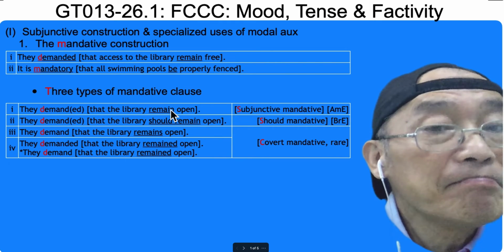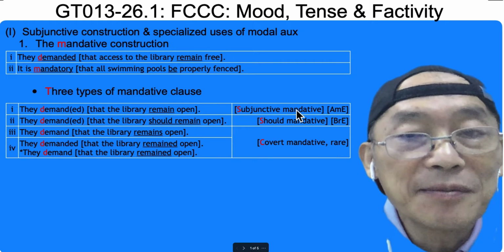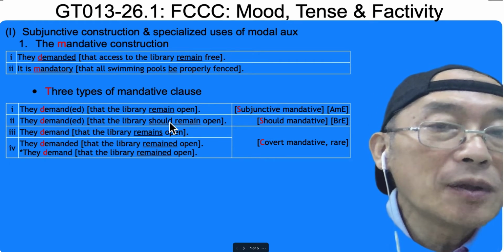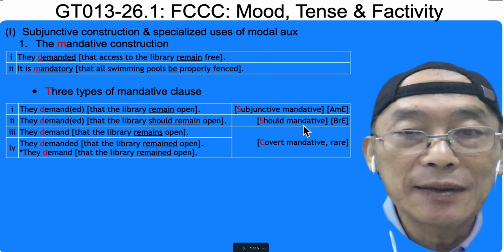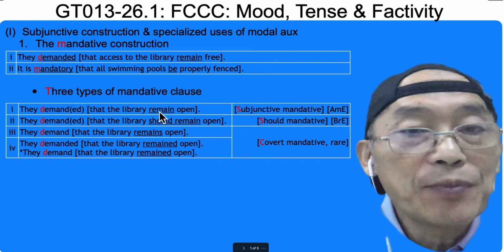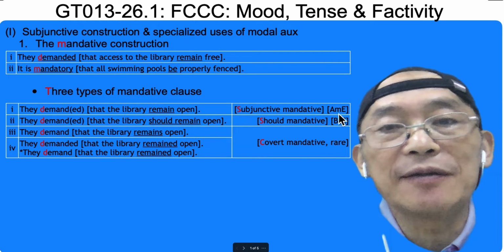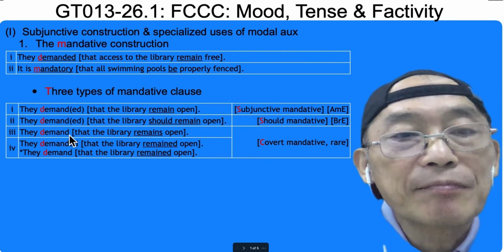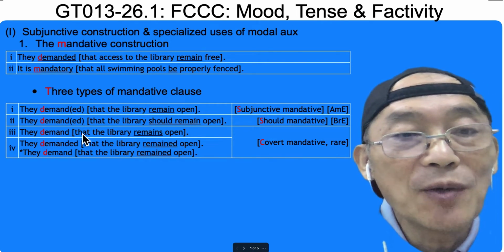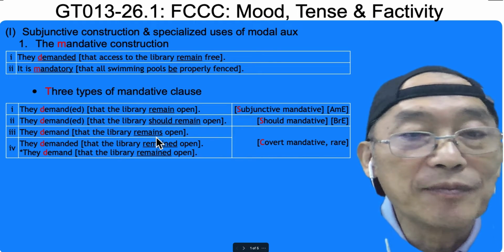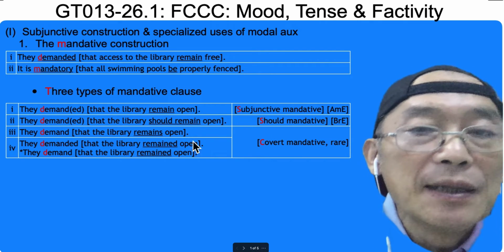Plain form, mandatory. If it's mandative, it takes the plain form, or should and the plain form. Should mandative is British style. And the pure plain form only, with no auxiliary, is the subjunctive mandative, American style. And then present tense, the normal form for this subject and verb, that's covert mandative.